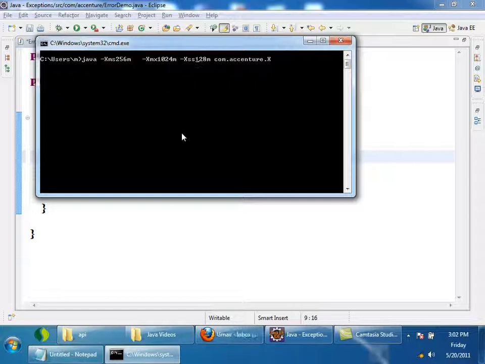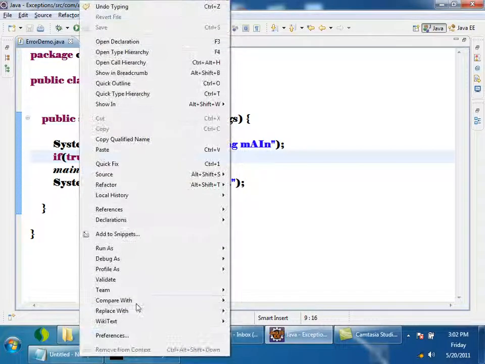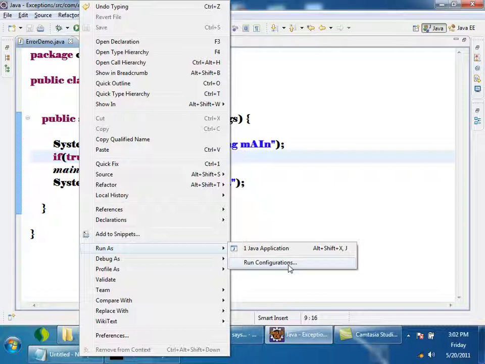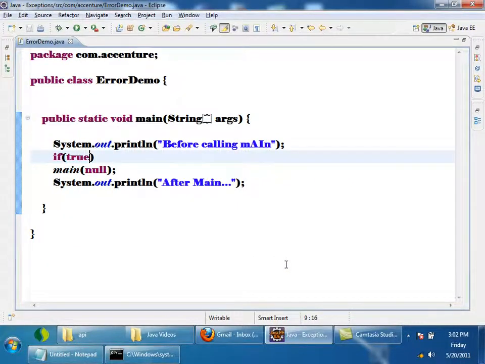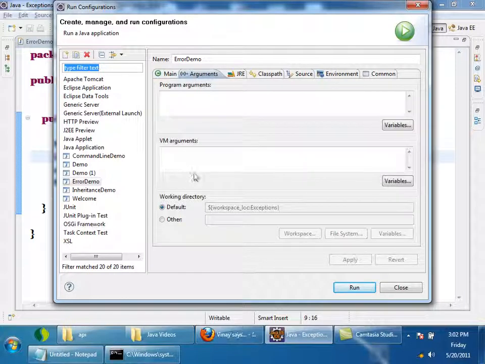Okay. So in Eclipse, how to pass virtual memory arguments? See, right click, run as, run configurations. Here in arguments, VM arguments are there. Here you have to give the arguments, whatever I gave: XMS, XMX, XSS. Okay. So that's about handling errors.